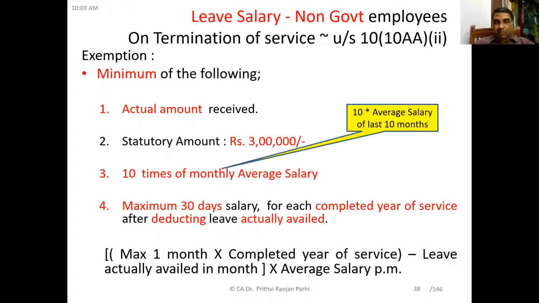First limit is the actual amount received. Second is the statutory amount of 3 lakh rupees. Third is 10 months' average salary. Fourth is a little important: maximum 30 days' salary for each completed year of service after deducting leave actually availed.